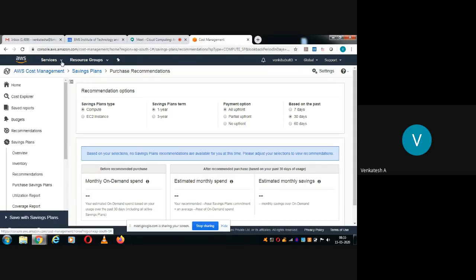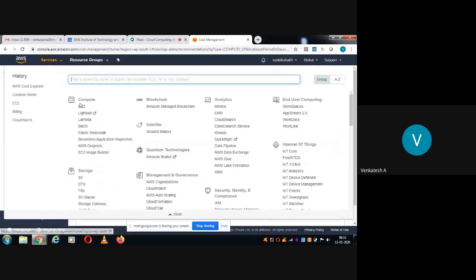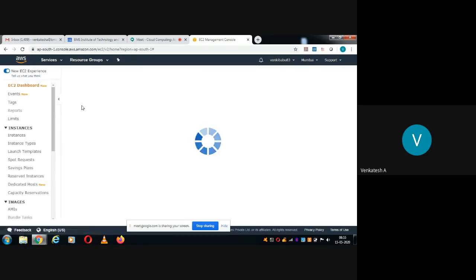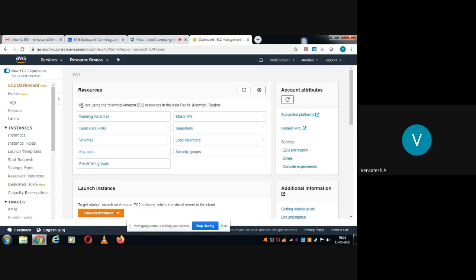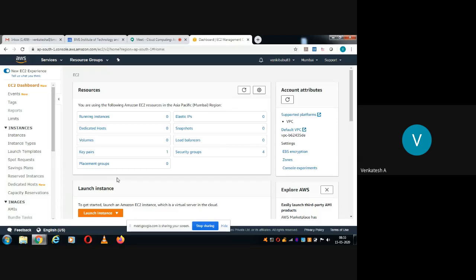Okay, so now without wasting much of the time, today's topic is Amazon EC2, that is Elastic Compute Cloud. So go to services, compute, then select EC2. EC2 is Elastic Compute Cloud. It provides instance services, that is container services. Container is nothing but virtual machine. Okay, so you can see here resources it is showing. In case if you have taken already some instances, if they are running, it will show the statistics here. This is a dashboard where you can see.